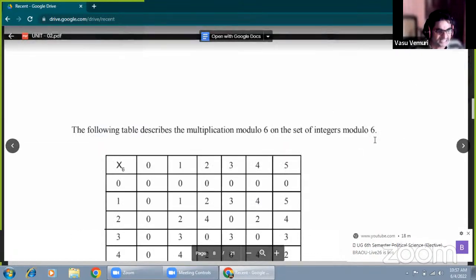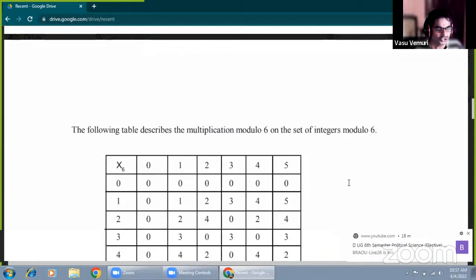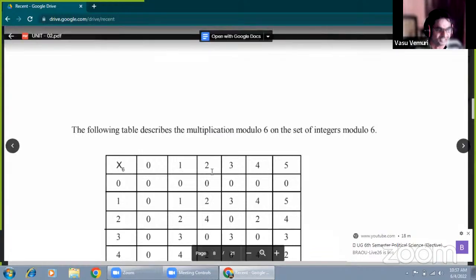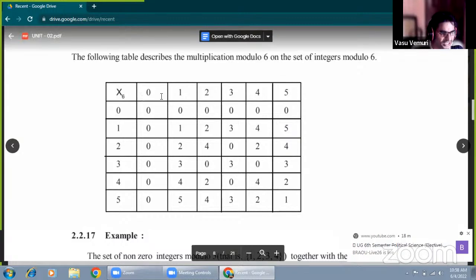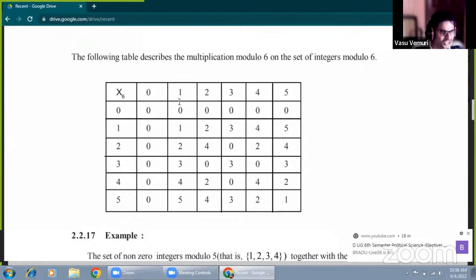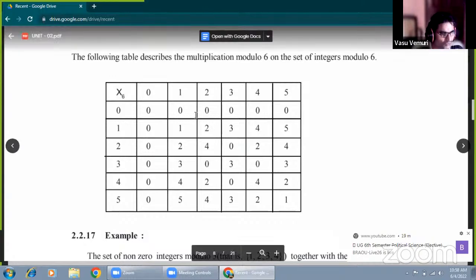Multiplication modulo n means, for example, the set of integers modulo 6. This is also one of the examples. Observe very carefully. This is one of the special binary operations: multiplication modulo 6, on the set {0, 1, 2, 3, 4, 5}. Okay. Now 0 into 0 is 0. When 0 is multiplied with anyone, we get the value 0. 1 multiplied with 0 is 0. 1 into 1 is 1. 1 into 2 is 2. 1 into 3 is 3. 1 into 4 is 4. 1 into 5 is 5.